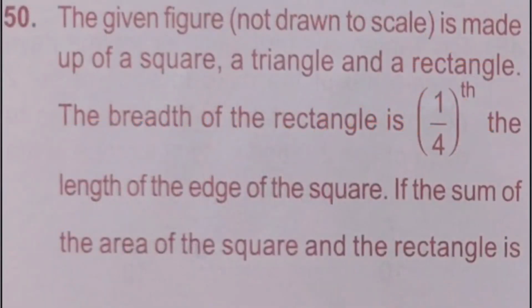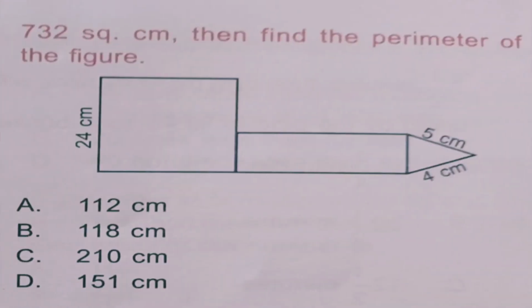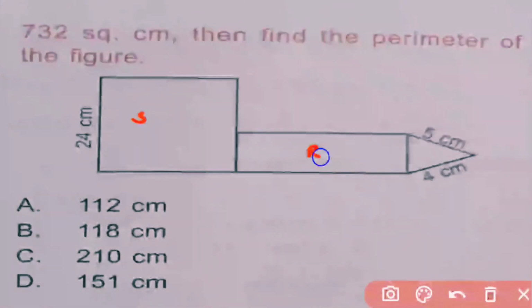Question number 50. The given figure is made up of a square, a triangle and a rectangle. The breadth of the rectangle is 1/4 the length of the edges of the square. If the sum of area of square and rectangle is 732 square centimeter, then find the perimeter of the figure. So here given this is square and this is rectangle, and length of square is 24 centimeter, means all lengths are 24 centimeter.